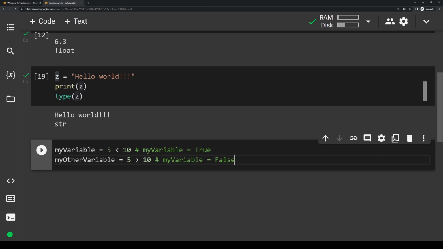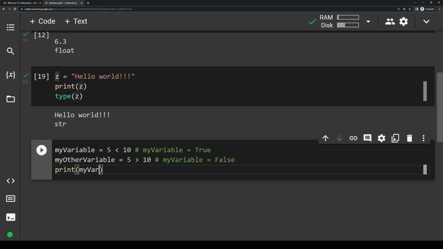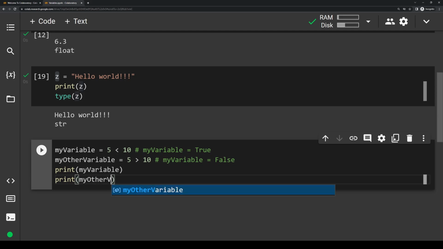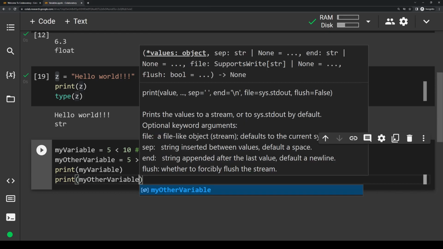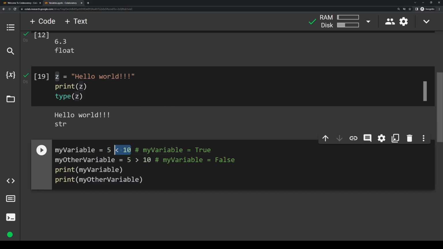So in summary, booleans are always going to be true or false, whether you actually write them as literally true or false, or if you write them as an expression that is evaluated as either true or false. So if we make two more lines down here just to print out these variables, we'll do print my variable, go one line down, print my other variable. And like I said, this should evaluate to true, and this should evaluate to false. So the result should be print true and then print false. And if we run it, yep, you'll see true and then false.